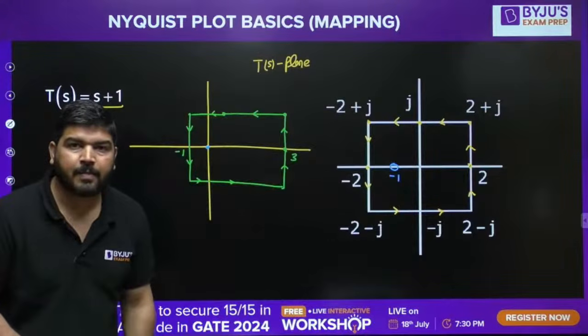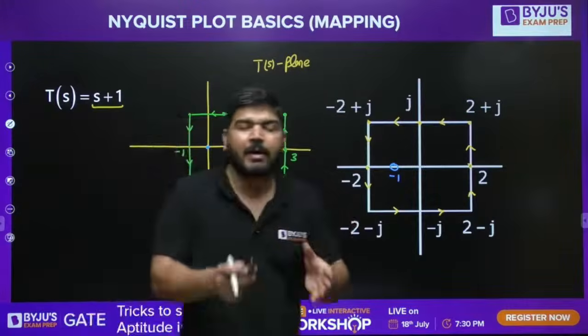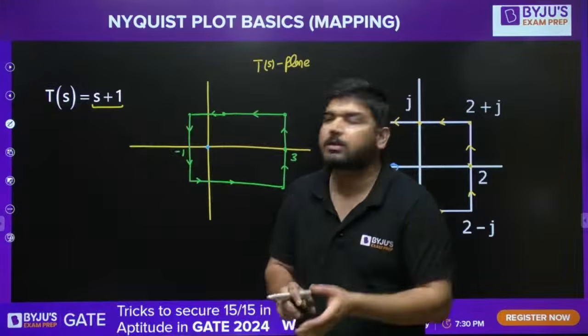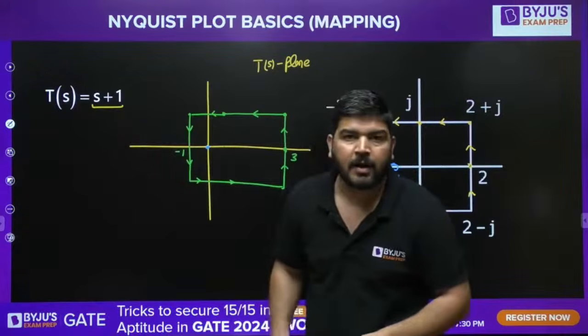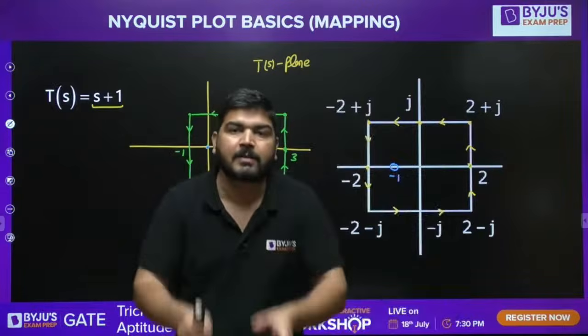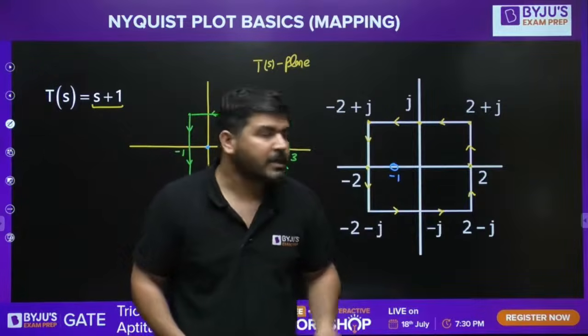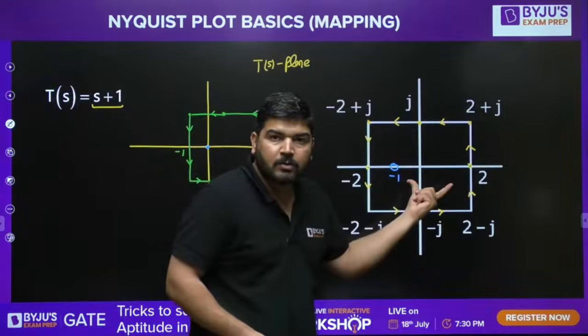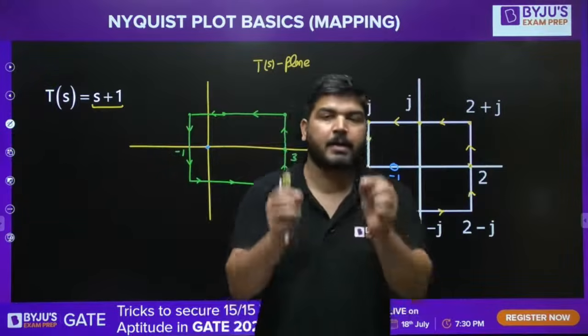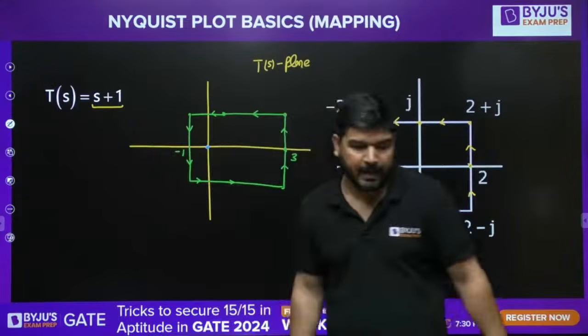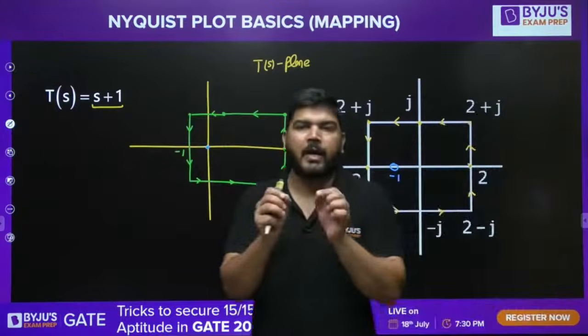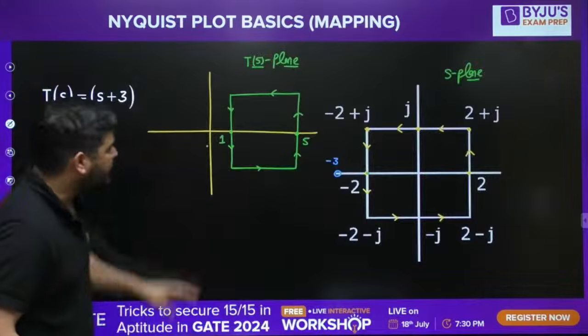Direction will be same. Okay, and the number of encirclements will depend on the number of poles and zeros of T(s), the poles and zeros of the function which are lying inside this S-plane contour. On that number of poles and zeros, the number of encirclements of the origin will be decided. Okay, so it should be very clear. Now let's come to the next.